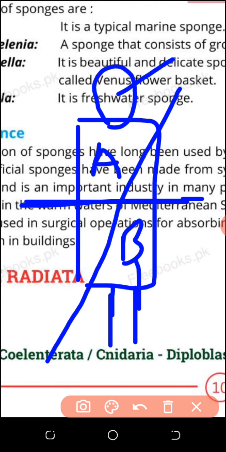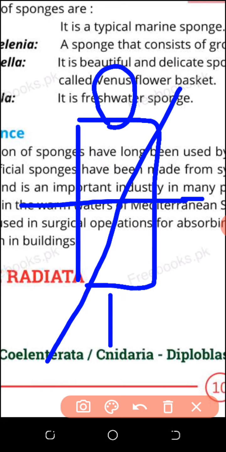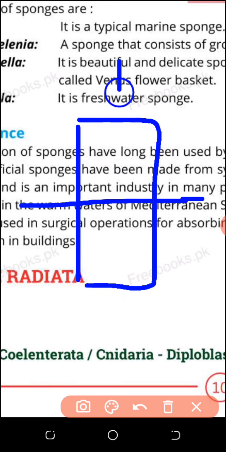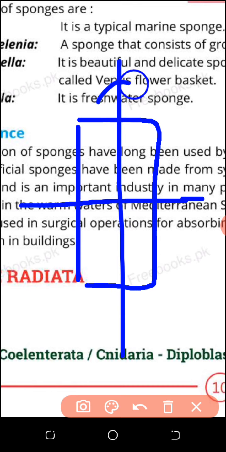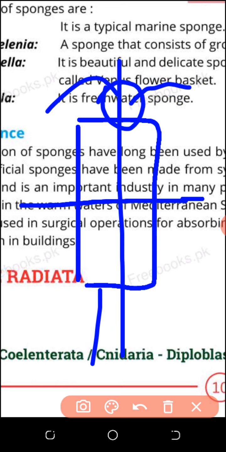So it means that human being is a bilateral symmetry. We can divide the human being into two equal parts by one angle only, not by many angles. Which angle is there? Only this angle I can divide the human body by. So half head will remain on the right side, half head on the left side, one leg on the right side, one leg on the left side. So that will be the bilateral symmetry.